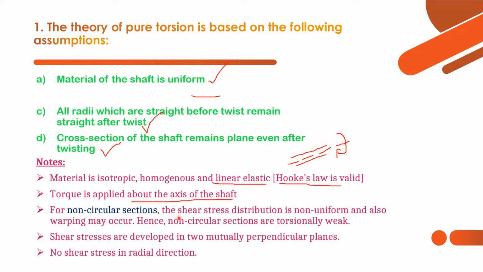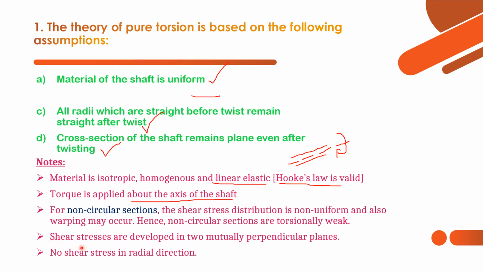For non-circular sections, the shear stress distribution is non-uniform. So that is why we are using only circular shafts, not some other shaft like rectangular or triangular or square. Circular shafts are used because of the uniform shear stress distribution. And in case of non-circular sections, warping may occur. Warping means a type of bending. Bending may occur in case of non-circular sections. So that is why non-circular sections are torsionally weak. This is one of the major points to be noted.